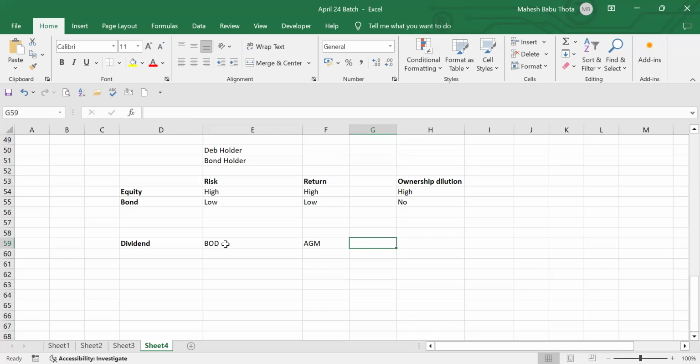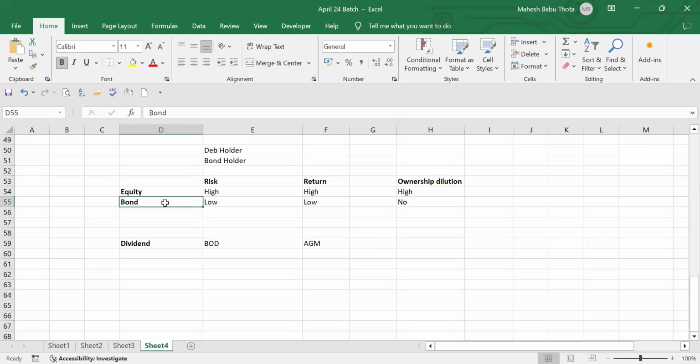Okay. And similarly, for the bond holders also, while issuing the bond itself, they will mention very clearly how much interest rate will be paid on this bond, what is the maturity period, and what is the face value. Everything will be given in the bond certificate. We will receive a share certificate if you are purchasing the share. Similarly, for bonds also, there will be a bond certificate. A bond is nothing but an agreement.